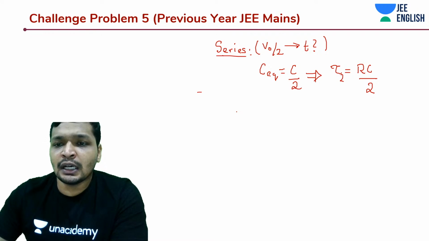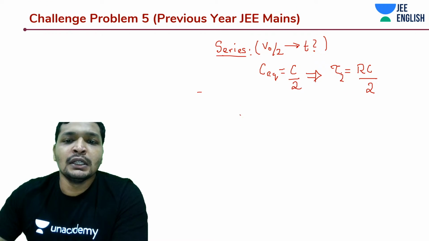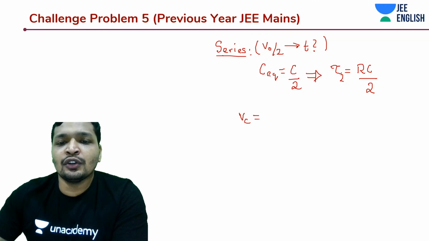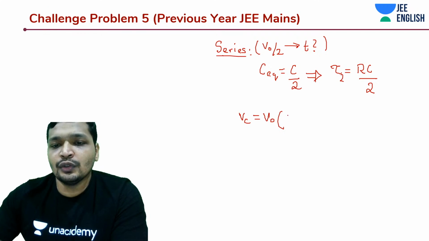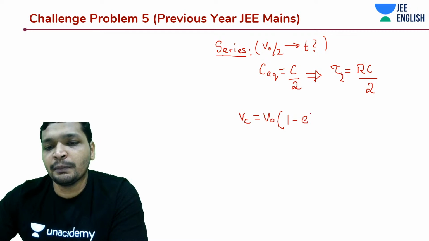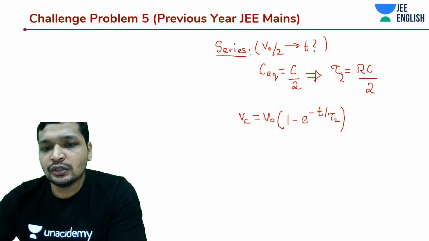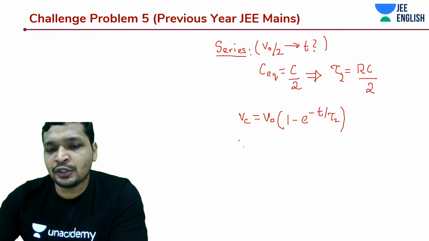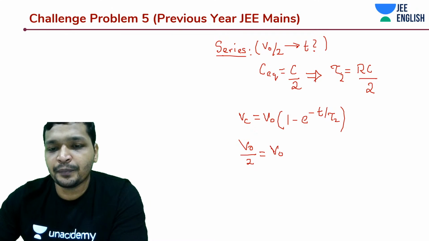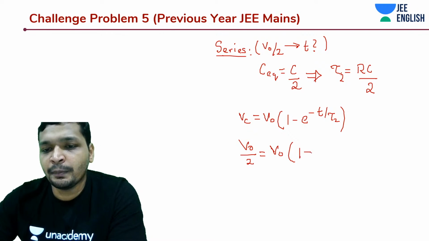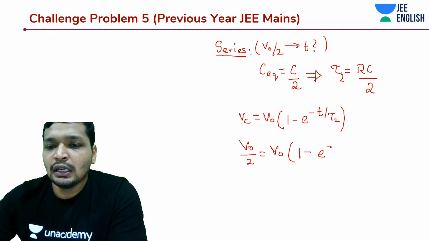Now we know that Vc is equal to V naught into 1 minus e to the power minus t by tau 2 in this case. So we substitute Vc equal to V naught by 2, so V naught by 2 equals V naught into e to the power minus t by RC by 2.